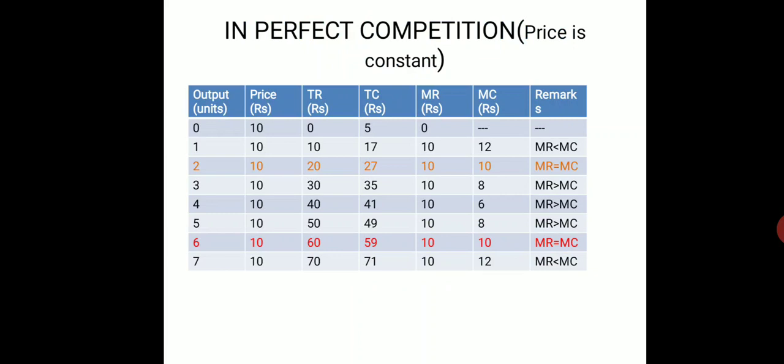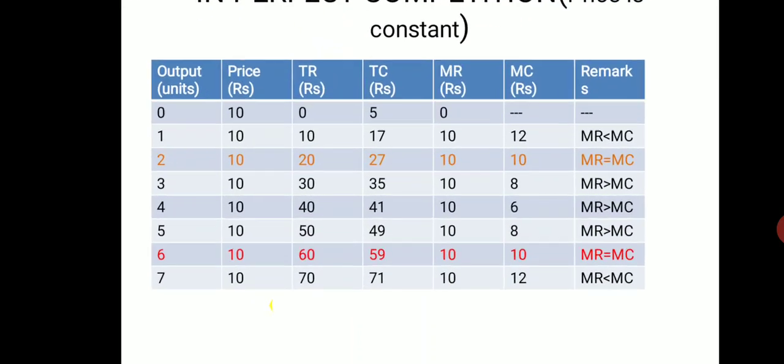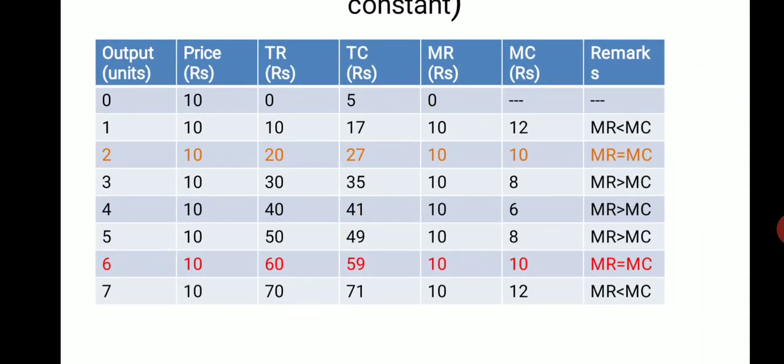In case of a perfect market, price does not change. Price remains constant irrespective of the output. So here in the schedule, output units are 0, 1, 2, 3, 4, 5, 6, 7, and the price is constant at rupees 10. So TR will be 0, 10, 20, 30, 40, 50, 60, 70, because TR equals price multiplied by output.